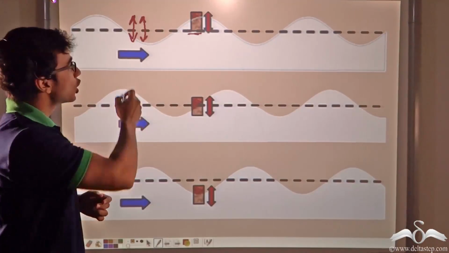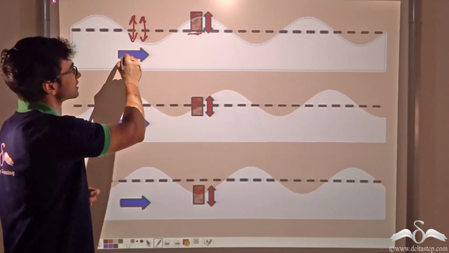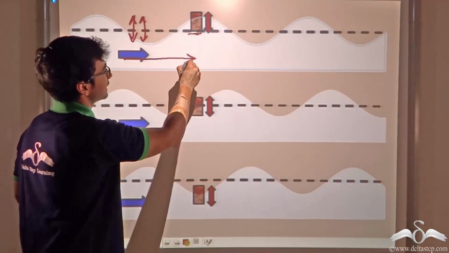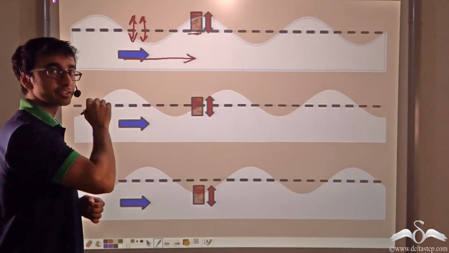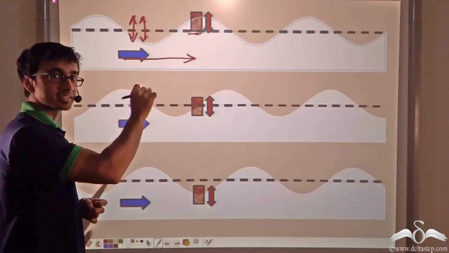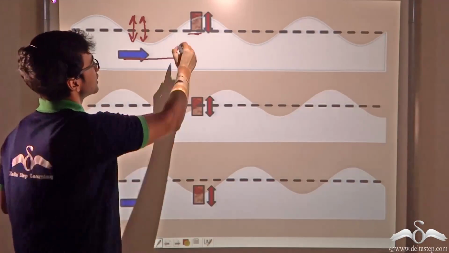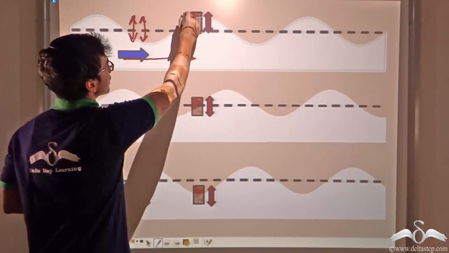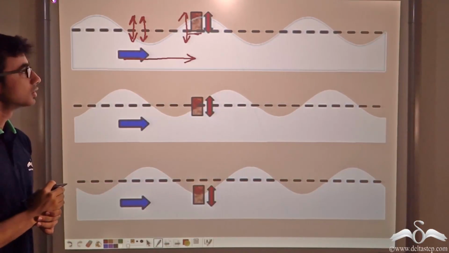And in this way, all molecules get the energy and the disturbance travels in the forward direction. However, the molecules are not traveling in the forward direction, only the disturbance. Due to this, the cork only bobbles up and down about its mean position in a vibratory motion.